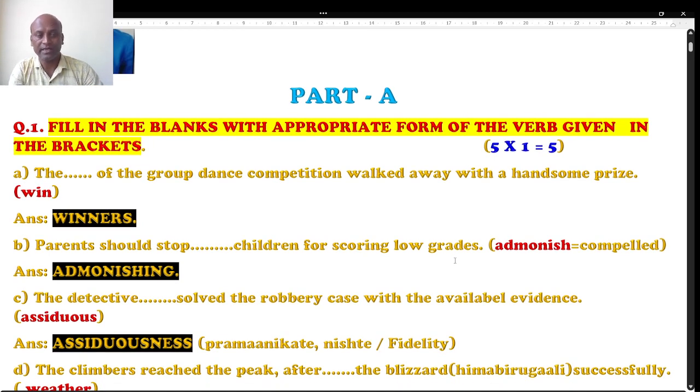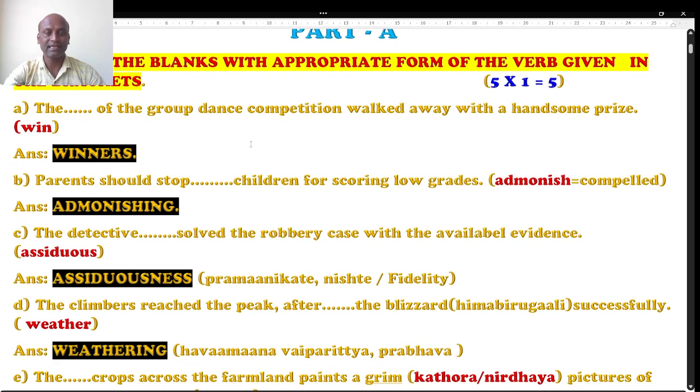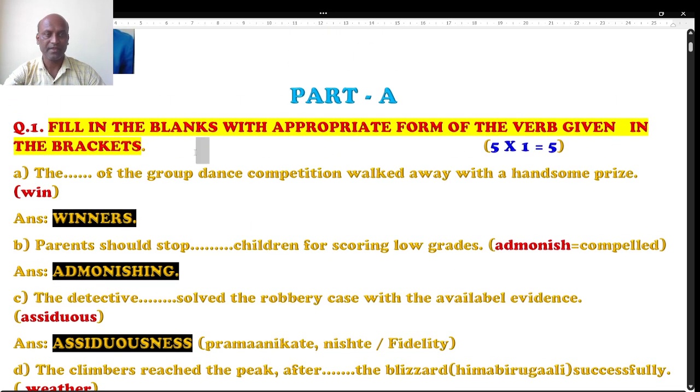The very first question is to fill in the blanks with appropriate forms of the verbs given in the brackets. Five questions are asked. Each question carries 1 mark, and the clues are given after the sentence in the bracket. Already we have tackled such kind of questions, and here is one more new question paper. Well, first, the question should be read very carefully.